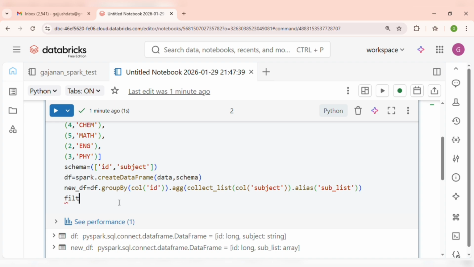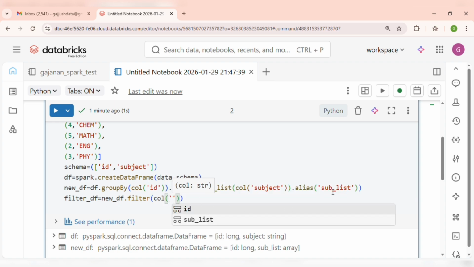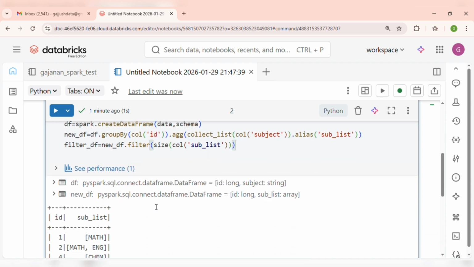Filter underscore df equal to new df dot filter. In the filter I am taking the column subject list, but I'm also taking one more function here, the size function. This function gives us how many elements are inside this list.